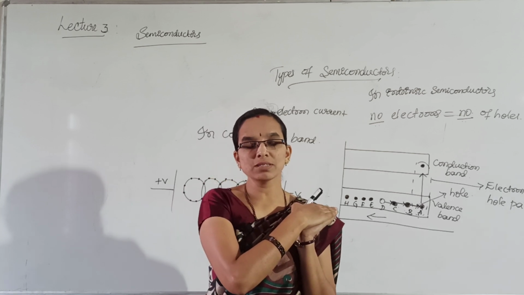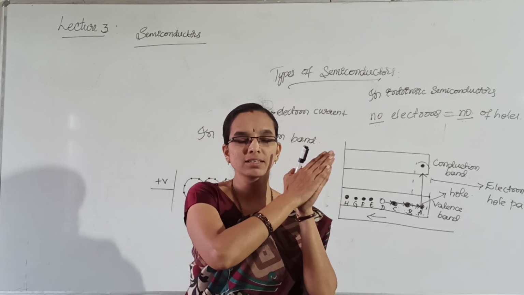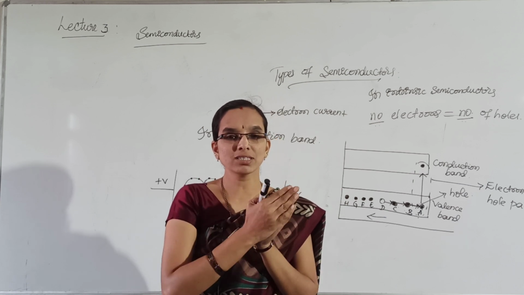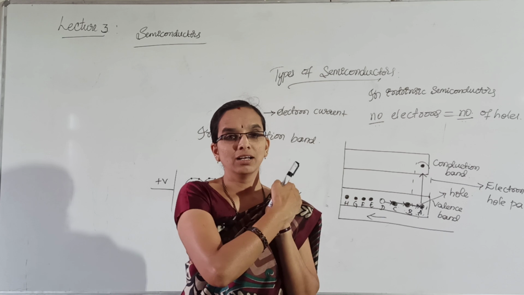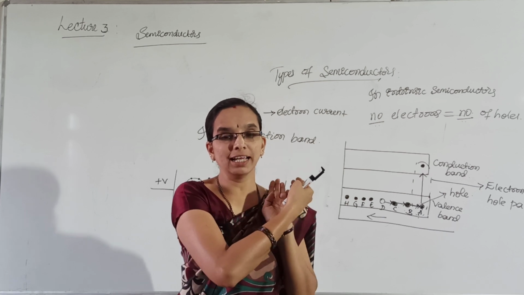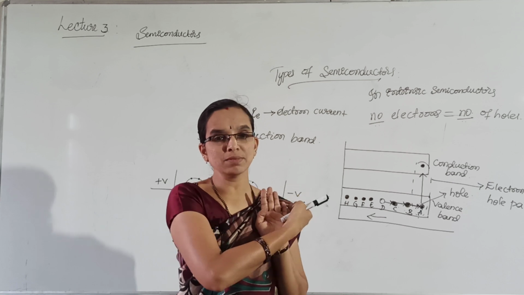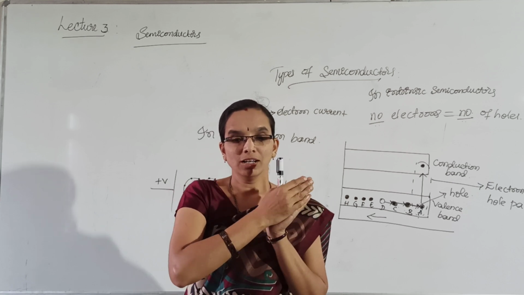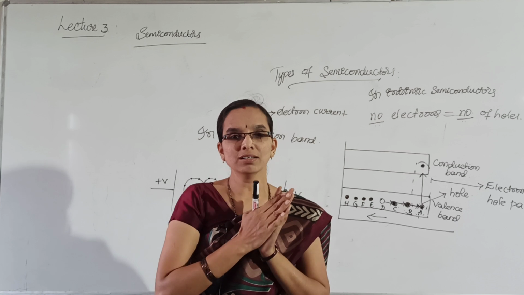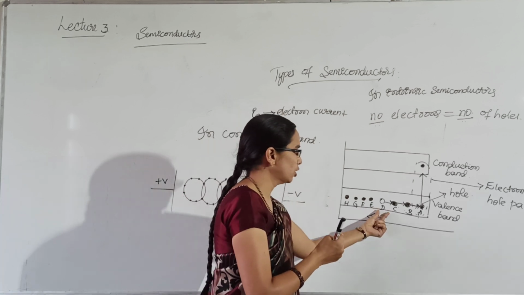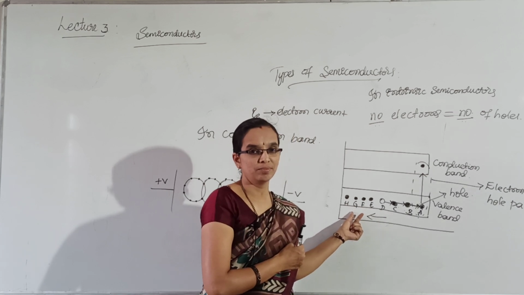That means electrons which are present in the covalent bonds of neighboring atoms, when the free electron is created, there is a hole in the valence band which attracts the electrons of the neighboring atoms. So the electrons move towards the positive terminal of the battery, but the hole is moving in the opposite direction.